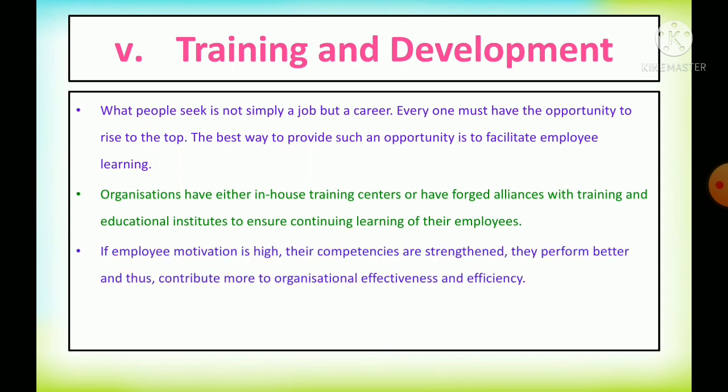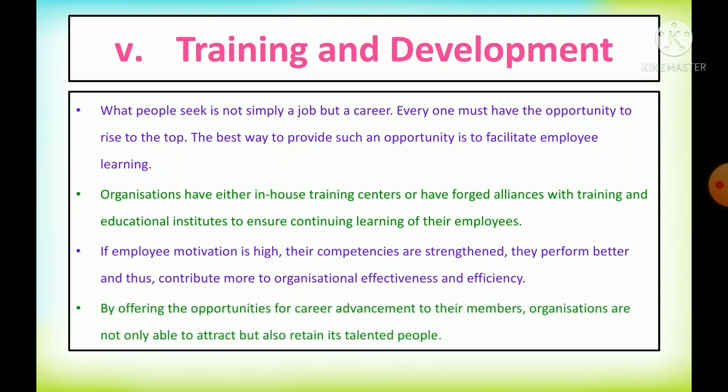If the employees' motivation is high and their competencies are strengthened, they perform better and thus contribute more to organizational effectiveness and efficiency. To achieve effectiveness and efficiency, the organization must provide training and development. By providing training and development, employees' motivation will obviously be very high and their competence and skills will also increase. That makes the organization achieve its goals effectively and efficiently.